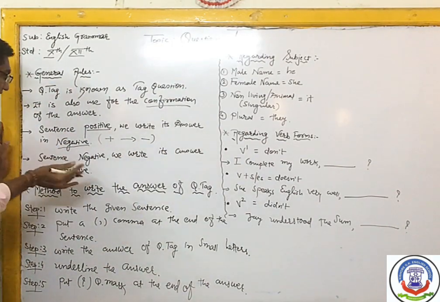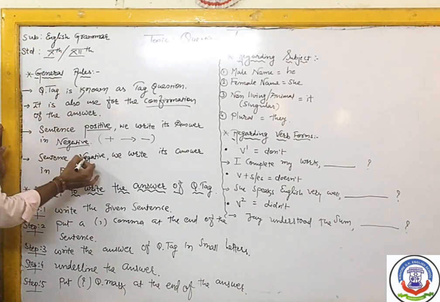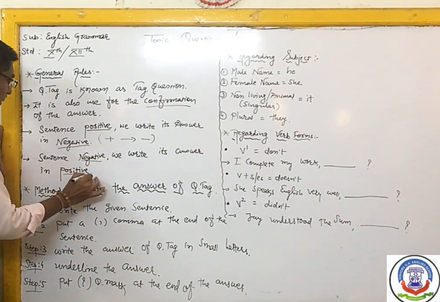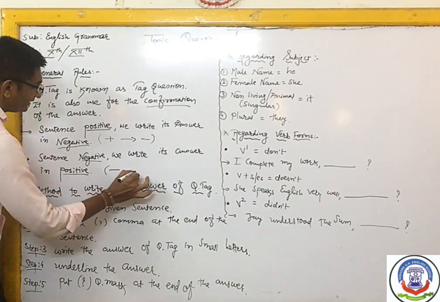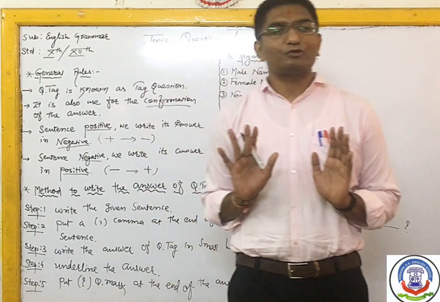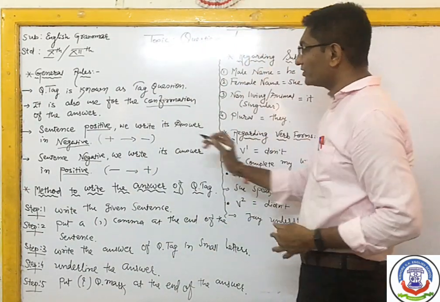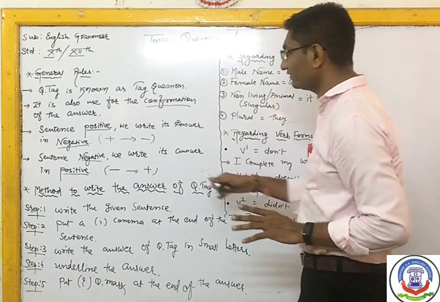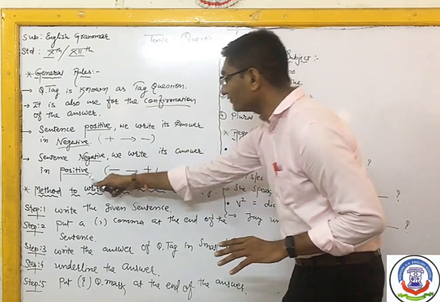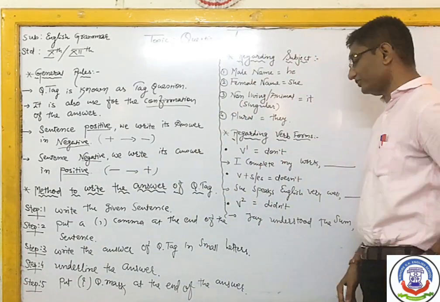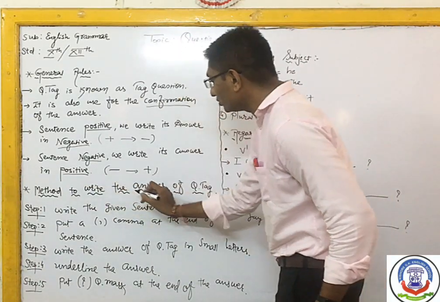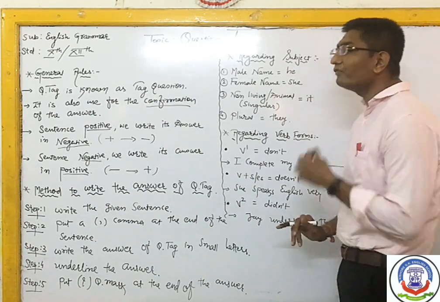Right. Another ulta pulta. Sentence is negative. So we write its answer in positive. So a negative sentence is there, we write its answer in positive, my dear students. Right? Okay. All students have to keep this in mind: if the sentence is positive, the answer is negative. If the sentence is negative, the answer is positive. Yes. After that, the most important thing, that is the method to write the answer of question tag.